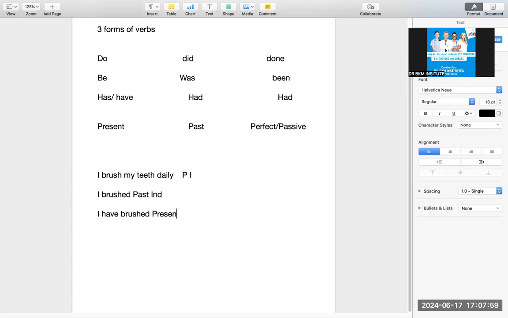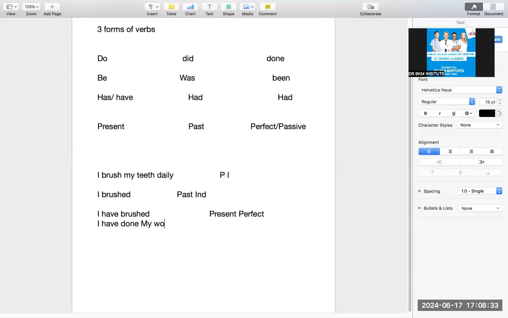I have brushed my teeth. It is present perfect. Now, what I want to teach you, the last time also I taught you the same thing, but please try to remember. This is past, second form. Now, this is something that is difficult to understand. I have brushed. So you say, sir, brushed though is a third form. How can it be present? See, guys, brushed is a third form. That means it is a perfect tense. That is what I said. Third form is for perfect tense. I have brushed my teeth. Or you can say, I have done my work.